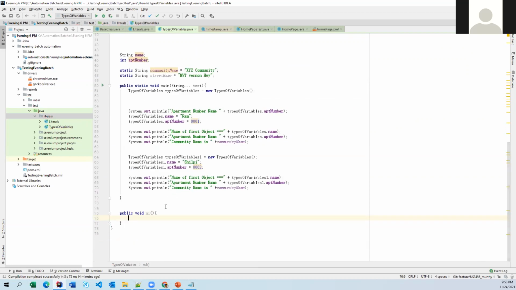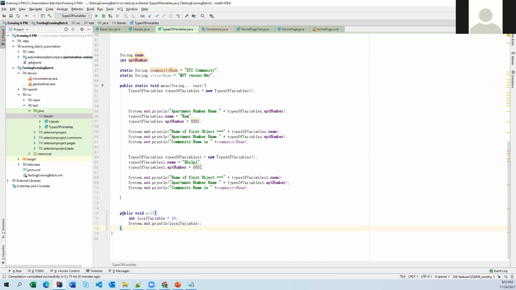Here I'm declaring one variable, int local variable equals 10. Now let me try to print this one, System.out.println, local variable.